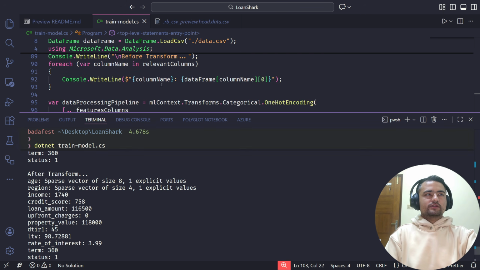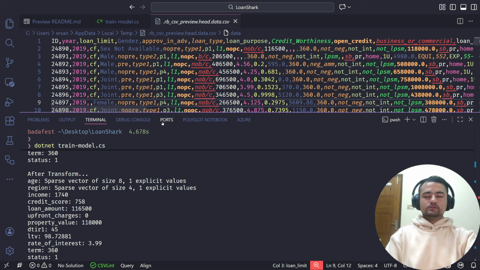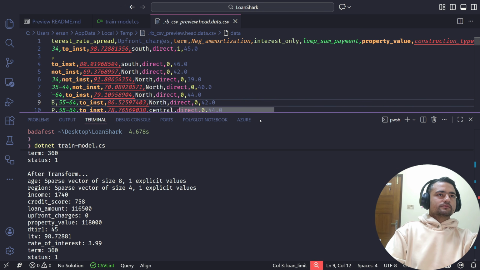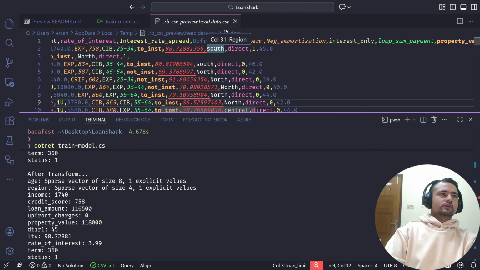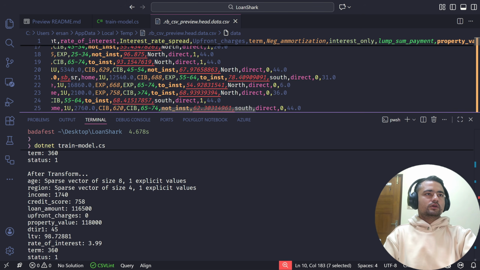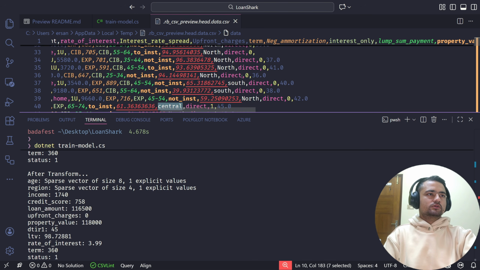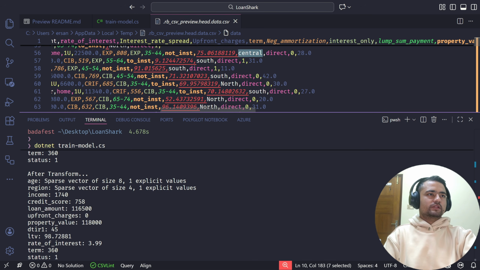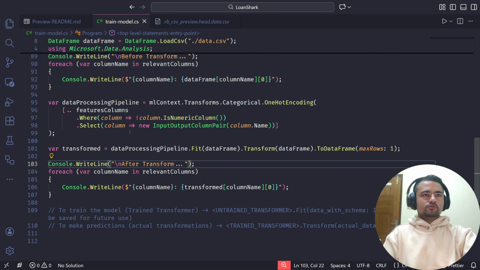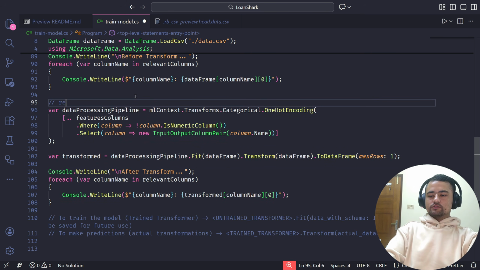I'll explain with the example of the reason column. So if you see in the reason, where is the reason? Okay, so this is the reason. Now if you see the reason, we have south, north, right, and then central, and probably one more. Now let's just say east. I can't find it. Okay, let's just assume that it's east. So how this one hot encoding works is, for the reason column we have four values: north, south, central, and east.